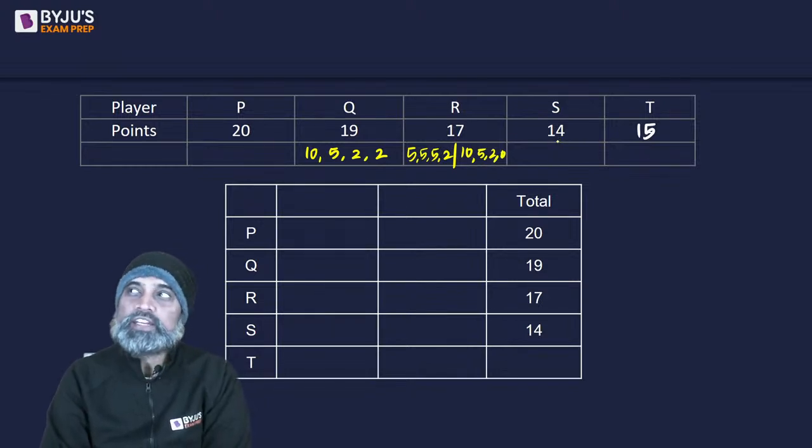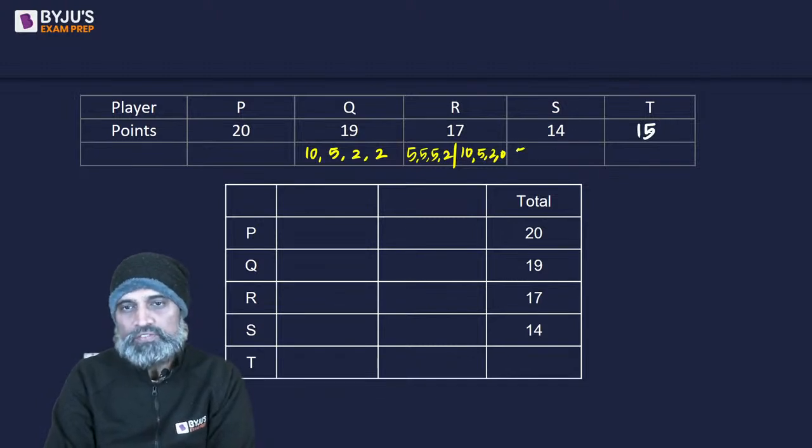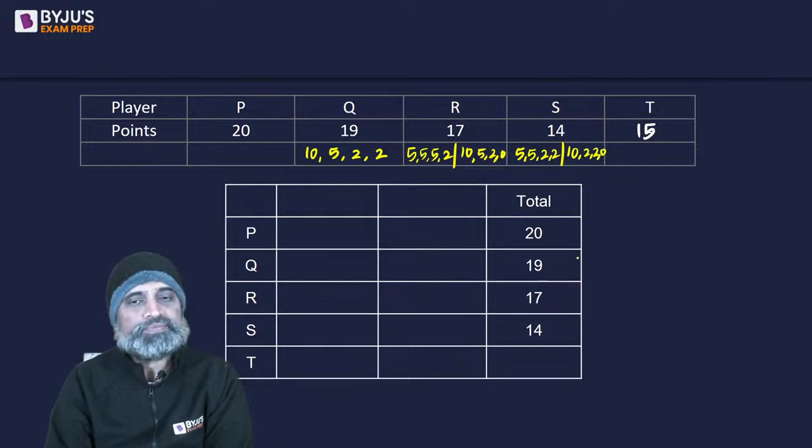How to get a 14? 5, 5 भी ले लेंगे तो 2, 2 तो चाहिए. So 14 we can have is by taking 5, 5, 2, 2 or we can have 10, 2, 2, 0. Right?